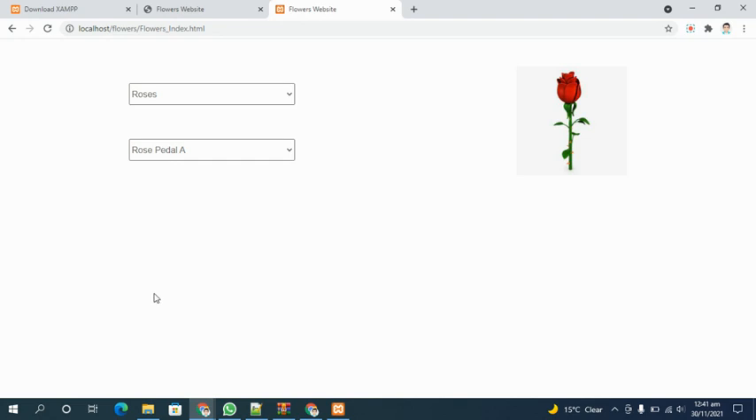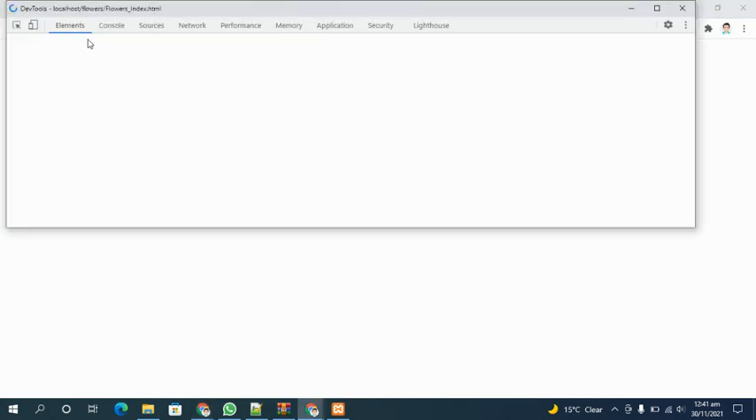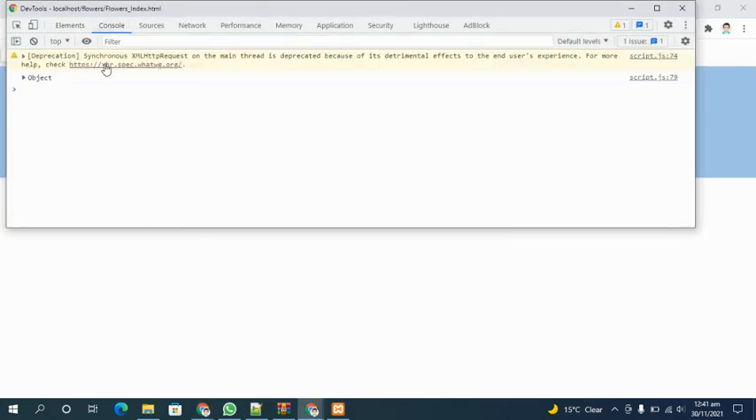Now if you go in the inspect, we are not getting any kind of error. This is because an XML file does not work without a server. So we are set, and the service is not third party at all.